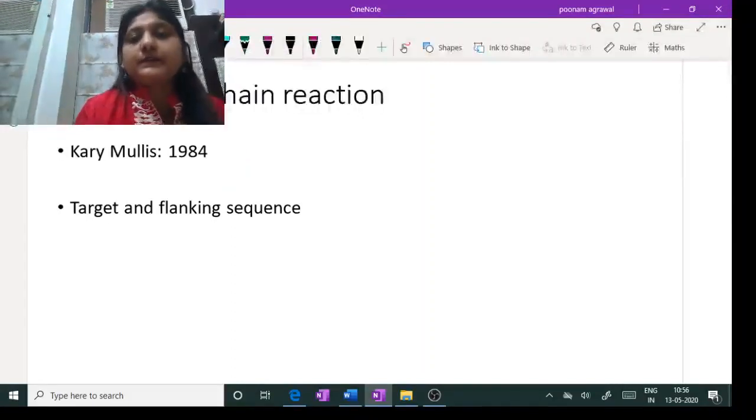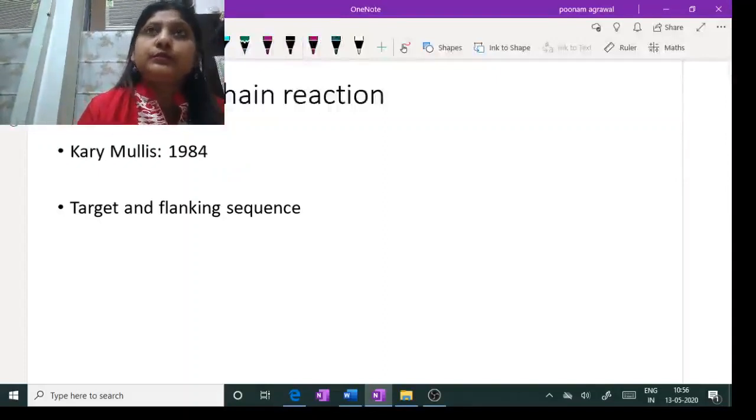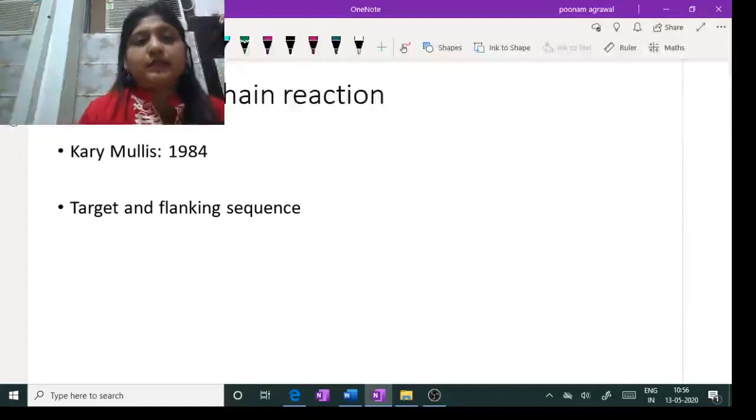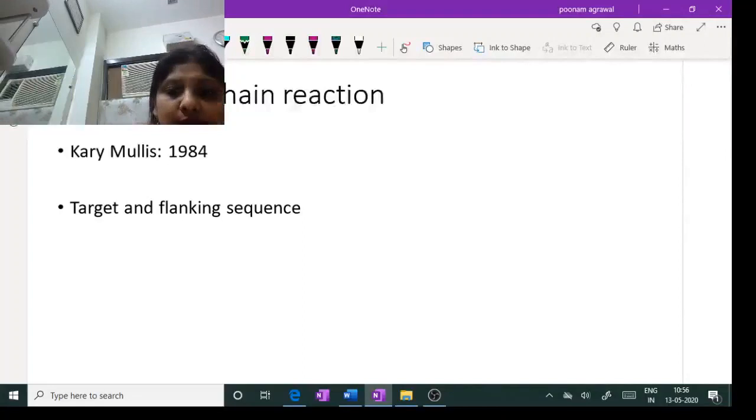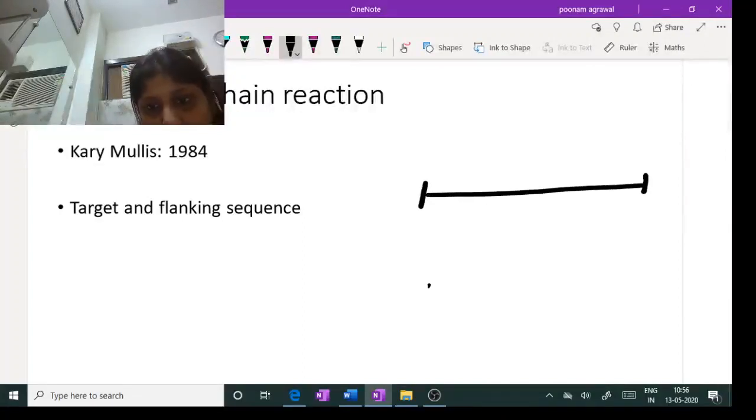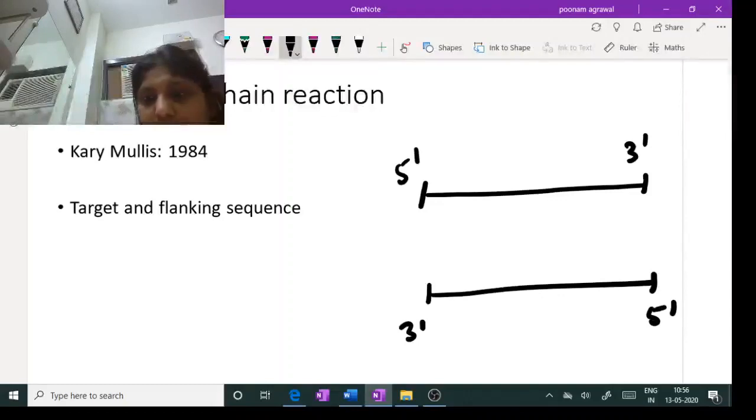To understand this polymerase chain reaction, you need to know what is the target segment of the DNA and what is the flanking segment of the DNA. So let's start with that. So for that, let me draw this double-stranded DNA, which are anti-parallel strands. One thing you should know is that in PCR, we are not amplifying the whole DNA. Only a small portion of the DNA in which we are interested gets amplified in the PCR technique.